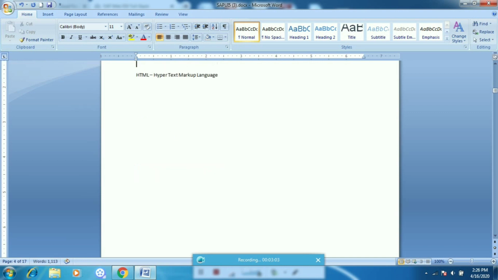Now let's move to HTML5. HTML5 is nothing but the latest version of HTML. So if anyone asks you what is HTML5, you can say HTML5 is the latest version of HTML. Why are we using HTML and HTML5?